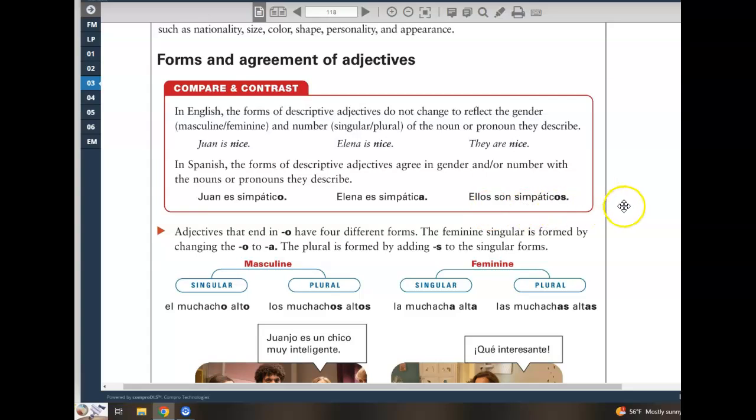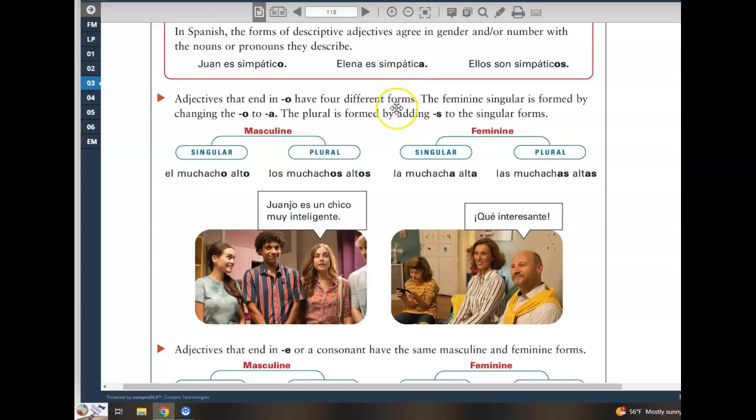Adjectives, like nouns, agree in two ways. They agree in gender, masculine or feminine, and number, singular or plural. So essentially, there are four different types of endings of traditional adjectives, as most adjectives can end in either O or A, masculine or feminine. They can also end in OS or AS if they're masculine plural or feminine plural.